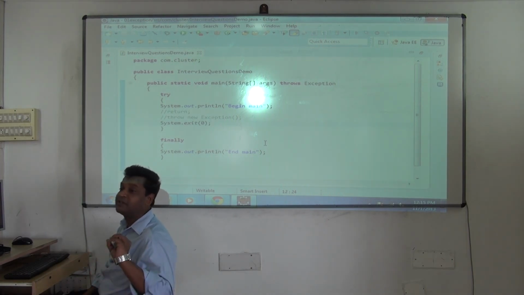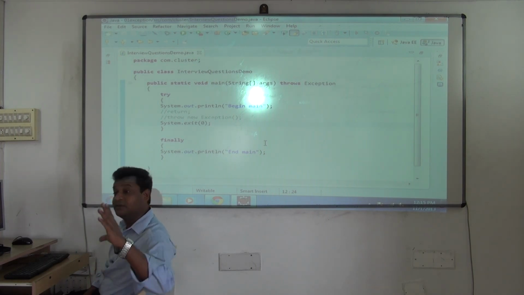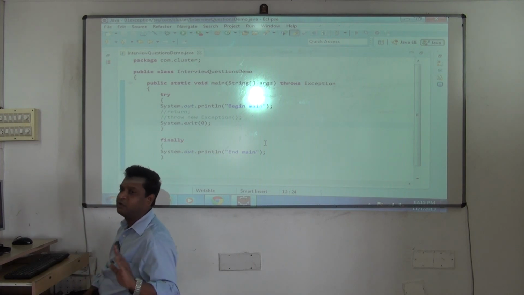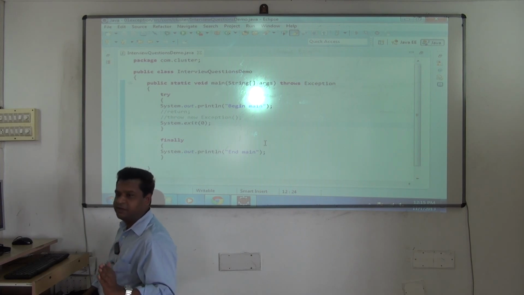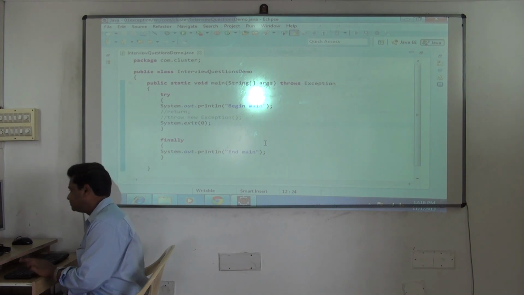But be careful when you say return or throw in the main method, because that's the starting point of execution. If that terminates, the program itself will terminate. So if M1, M2, other methods get terminated, we are not bothered. But we are definitely bothered when the main method is terminated, because when main terminates, the program itself is terminated. So be careful and see to it that your main method is not terminated. Summary of this. Clear? Okay.